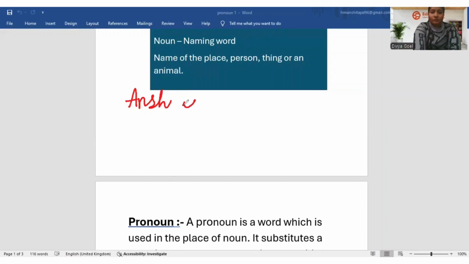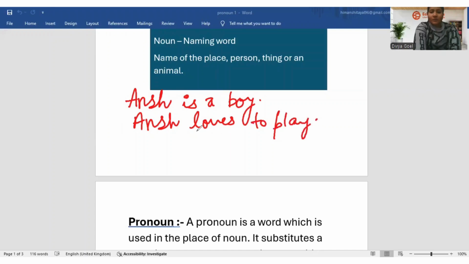Ansh is a boy. As I'm saying, Ansh is a boy, and I'm saying Ansh loves to play, then I'm saying Ansh is obedient.